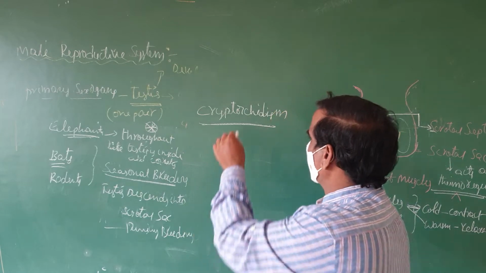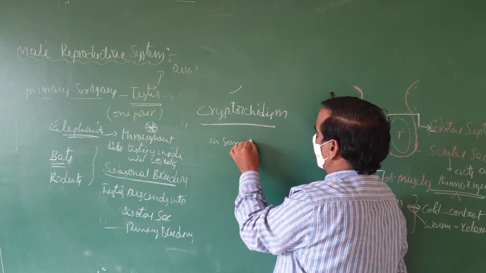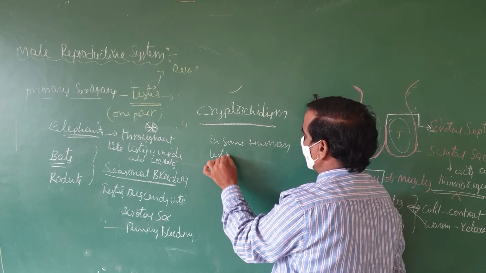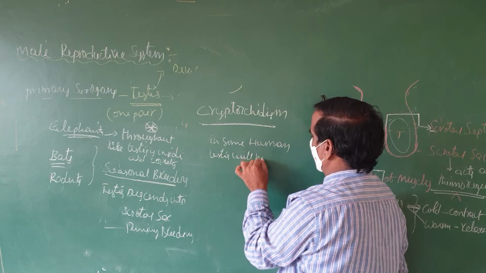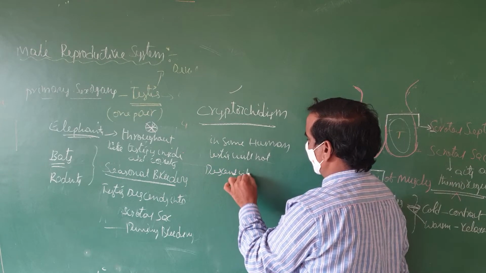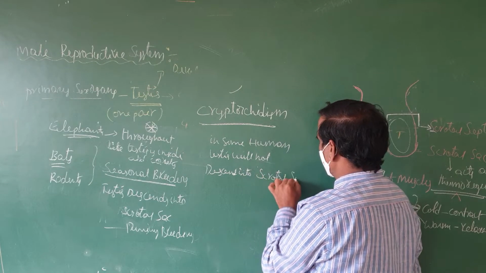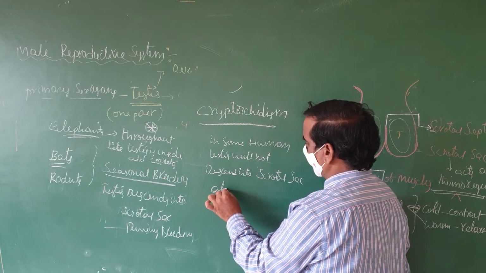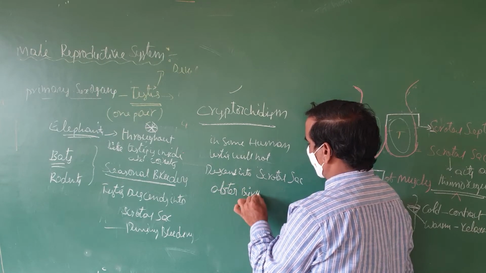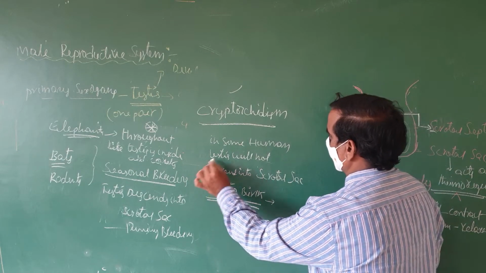Such a condition is called cryptorchidism. You have to remember this one.